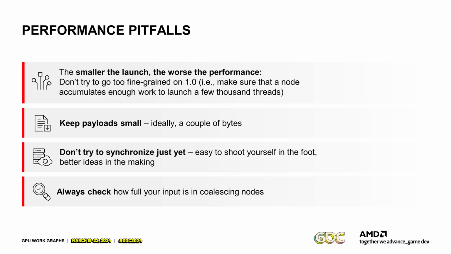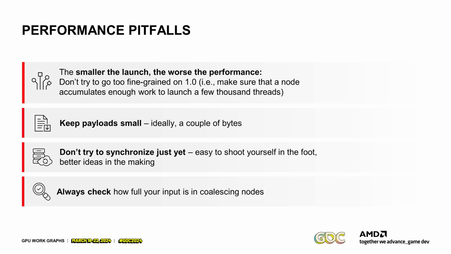Speaking of performance, there's a bunch of things you should not try with the first implementation. Obviously, the smaller the launches, the worse the performance. So if you have 1 million nodes in your graph, and each of them is only getting one work item, work graphs won't save you either. So you should try to not be too fine-grained. Ideally, think of every single node as getting a few thousand work items, or at least launching a few thousand threads which do something useful.